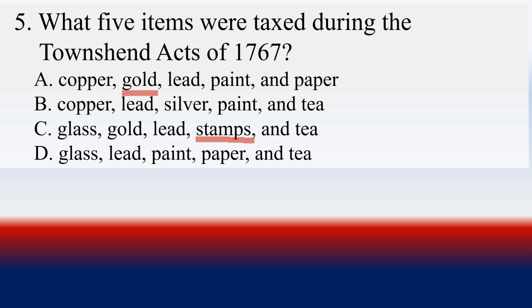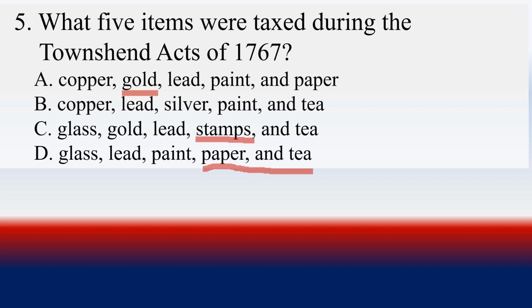So believe it or not, since glass was sold almost everywhere in the world, the answer is glass, lead, paint, paper, and tea. And here are the two that help you. Paper, tea. Boston Tea Party. Tea was thrown in a harbor once again to rebel against the British. Paper was your stamp.